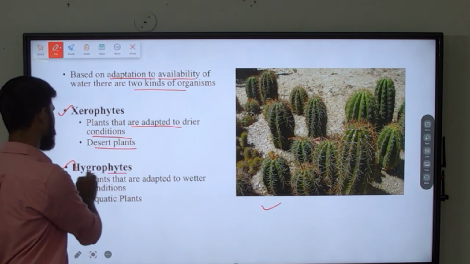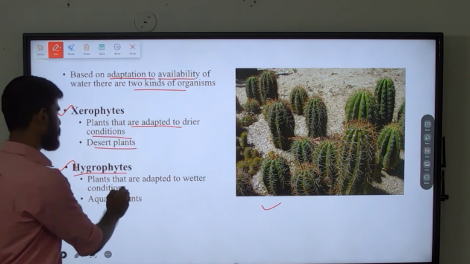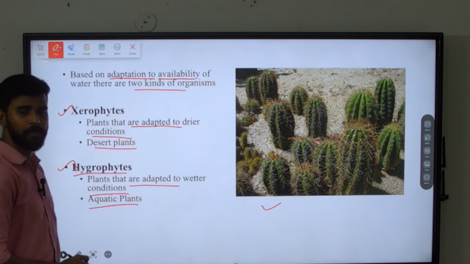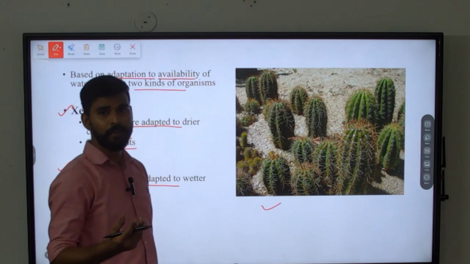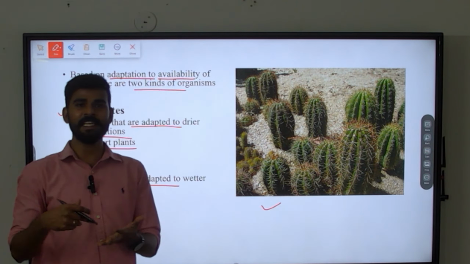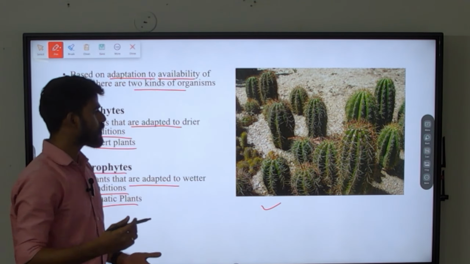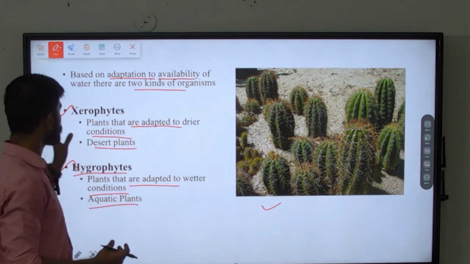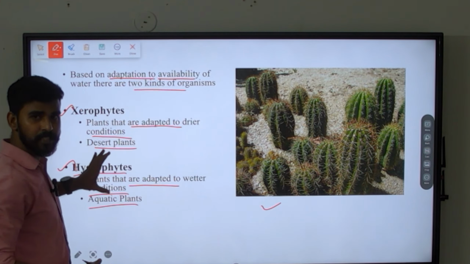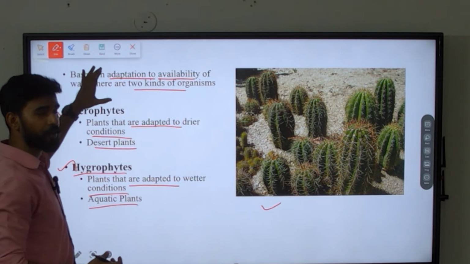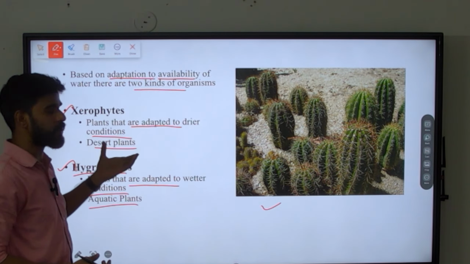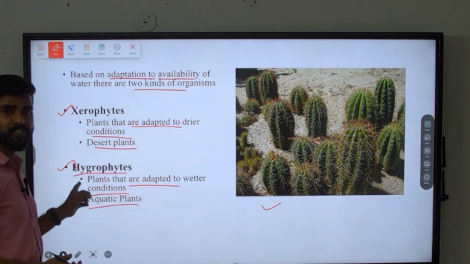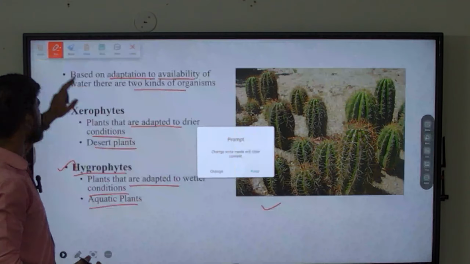And then you have hygrophytes. Hygrophytes means those that are adapted to wetter conditions. Best example for this is aquatic plants like lotus, lily. You would have seen that lotus and lily leaves are very big, because they have water stagnated conditions all the time. So these are the two types of adaptations that are made by organisms based on the availability of water. Xerophytes and hygrophytes. It is not hydro but hygro, HYGRO. You should know the difference.